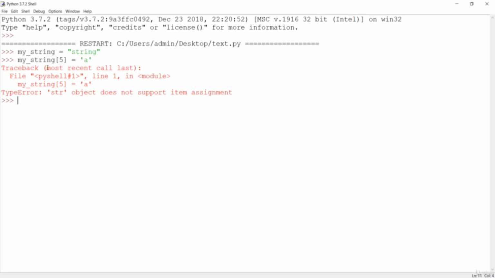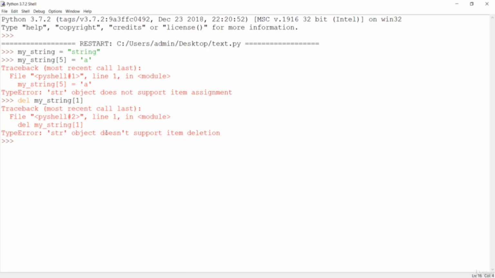So next thing is we can also delete the string. Let's see how we can delete the string. If I use the del command on my string, and I want to delete only the first character, which is basically the t, because the index starts from 0, then this is also not valid. If I hit enter, string object does not support item deletion. So item or character deletion of the string is not valid, but it will be valid in the case of any other data structure like a list or a dictionary. In the case of the string, all you can do is completely delete the whole string. So that should be done like this.